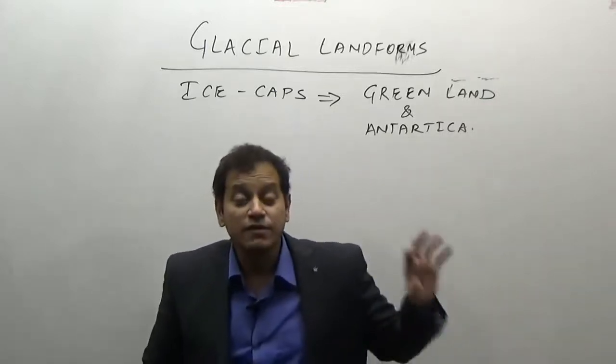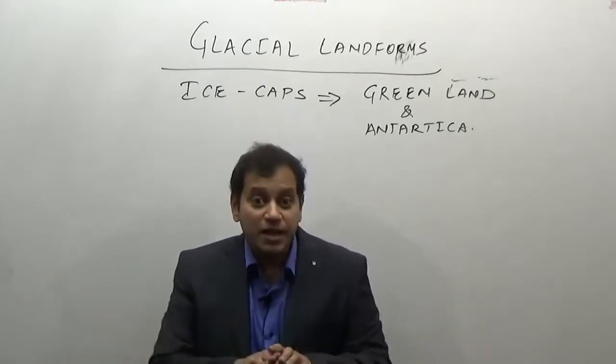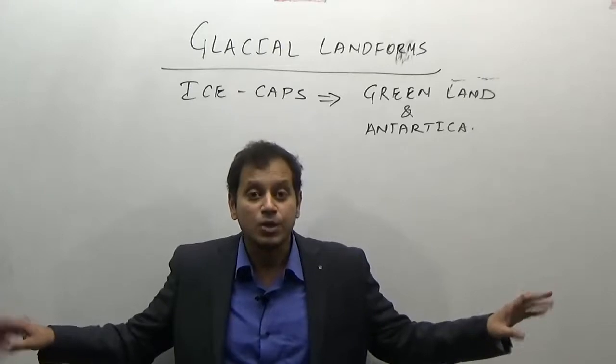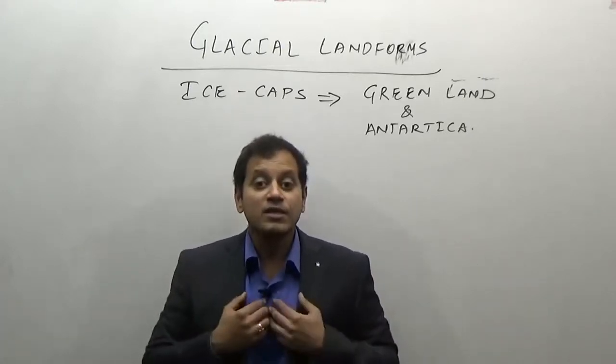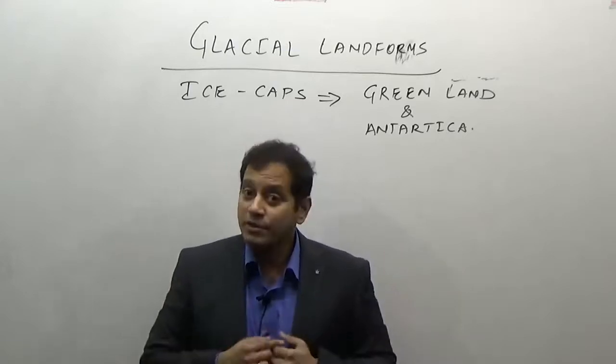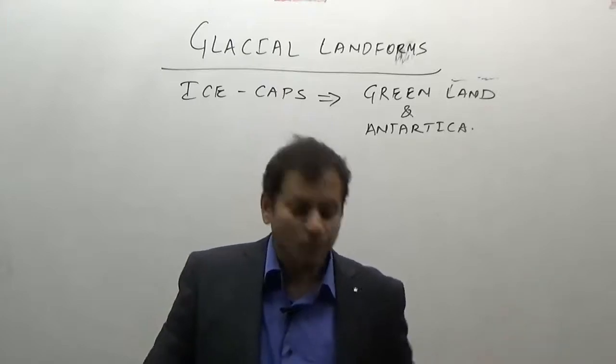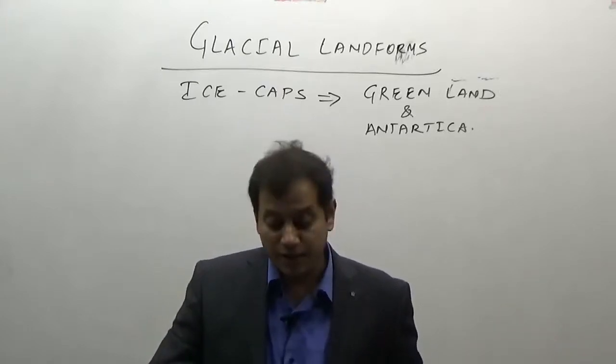Now, the presence of these ice caps in Greenland and Antarctica, what do you mean by ice caps? This area is a permafrost region, permanently under snow. This is covered under snow. So these are the two major ice caps. Otherwise, we do not have ice caps at any other place in the world. These are the major ice caps anywhere in the world.